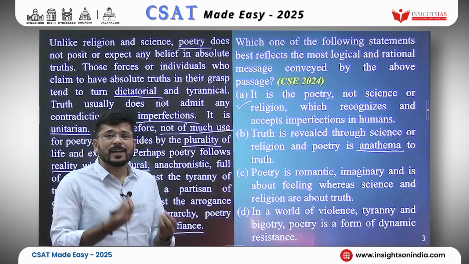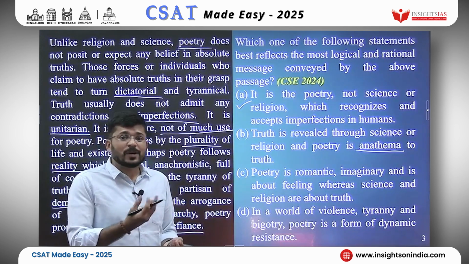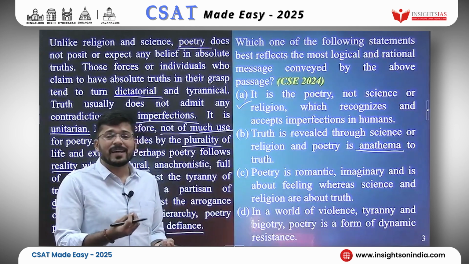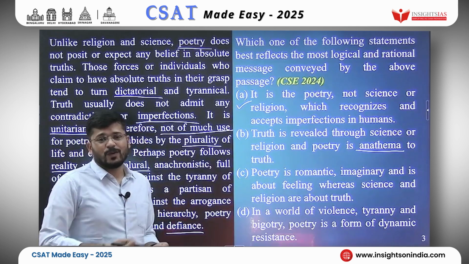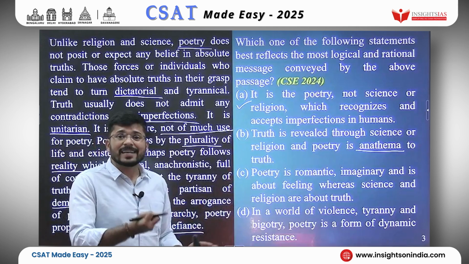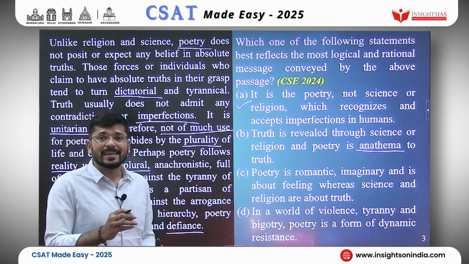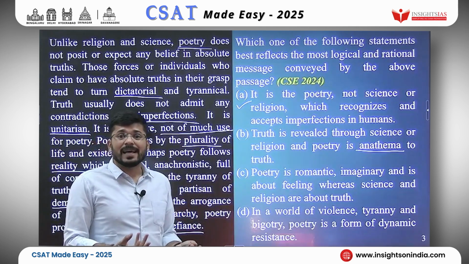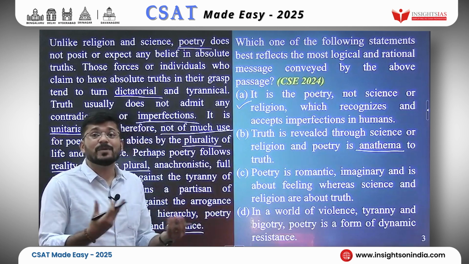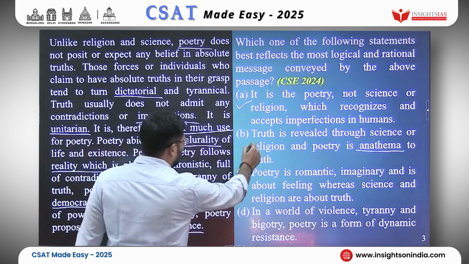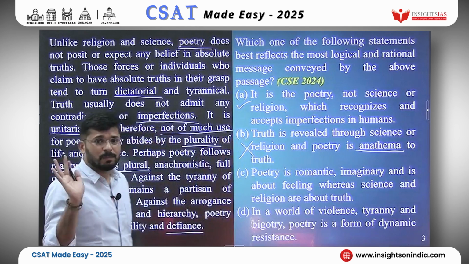However, poetry does not dislike truth itself. Poetry does not accept the arrogant authority of truth. Instead, it celebrates multiple realities. In other words, it celebrates multiple truths. Okay, so I will reject option B.